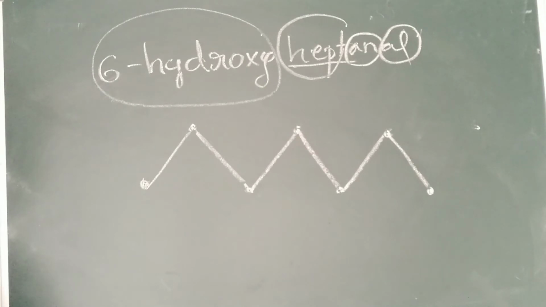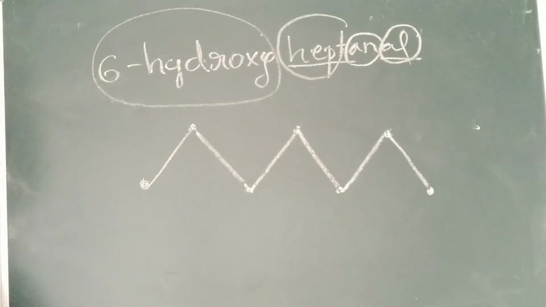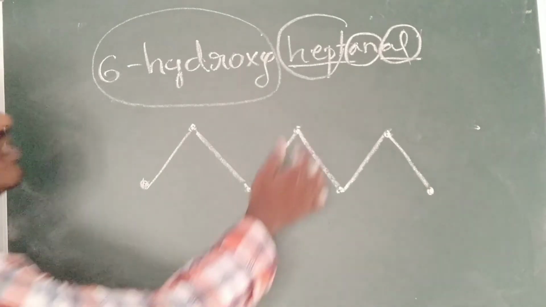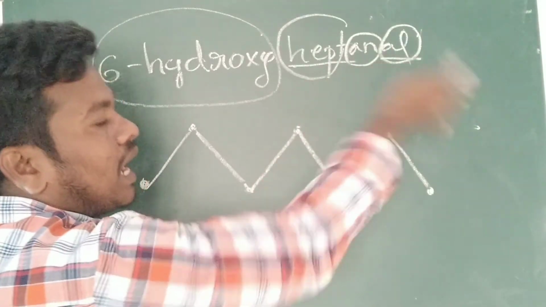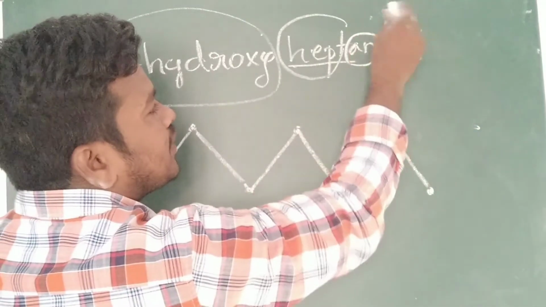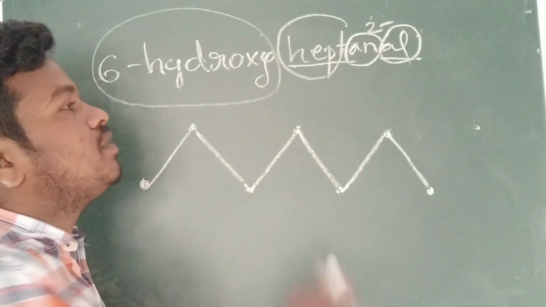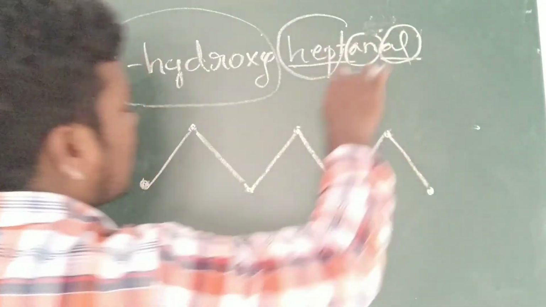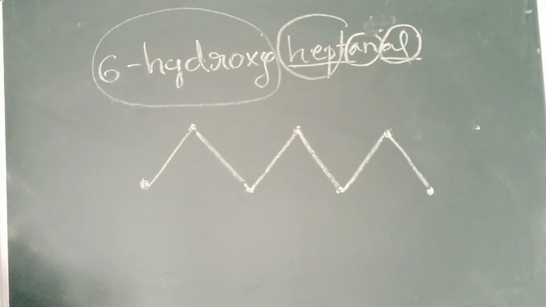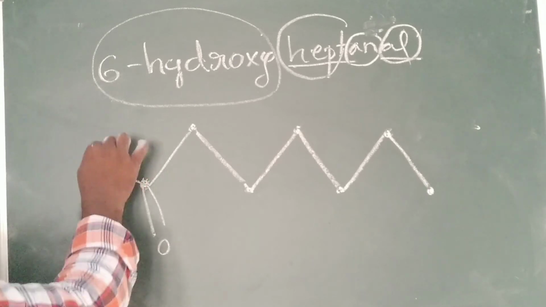We already know all that. So we write 6 hydroxy. The ending al means the aldehyde group should be mentioned. If they mention heptanal, it is already on the first position. If they mention heptan-2-al, then we mention the second position. They didn't mention it, so heptanal means first position. So you mention the C double bond O H on the first position.